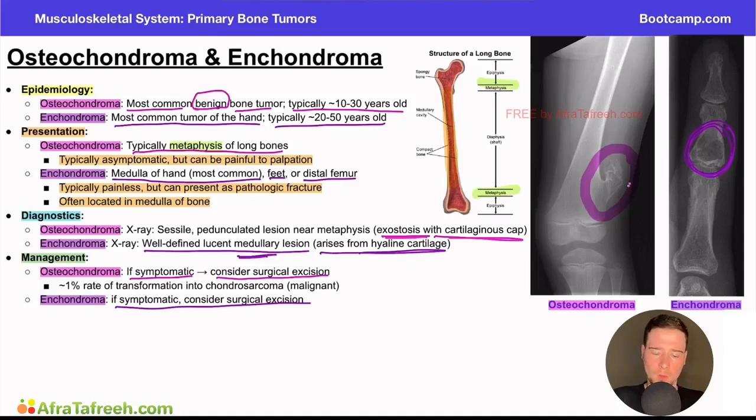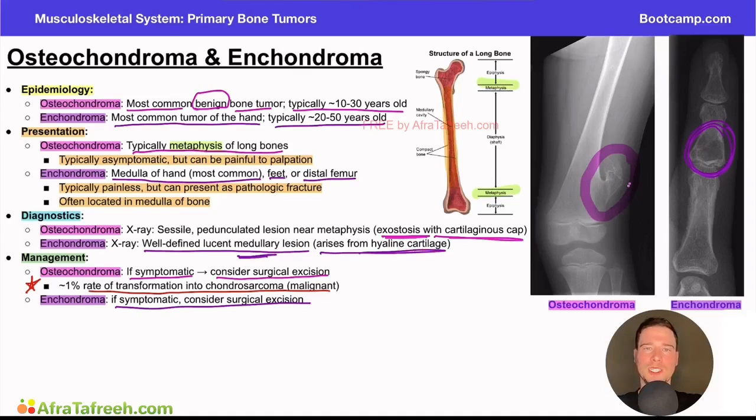Key thing to know here for the osteochondroma is that there is a small risk, about 1% risk of transformation into a chondrosarcoma, which is a malignant tumor. We have a whole video about that later on in the chapter. We'll talk about that. But in general, we said these are benign tumors. We don't really worry about them unless they're causing symptoms. However, with this particular one, the osteochondroma, we have to keep a little bit of a closer eye on it because there is that small but possible chance that it can actually convert into a malignant tumor in the future. And again, if these tumors are asymptomatic, it's really more of a watch and wait. You don't have to do anything invasive if they're not causing the patient any problems or if they're just discovered incidentally.